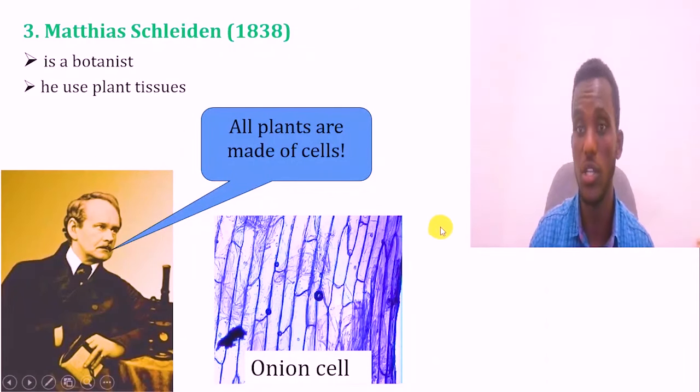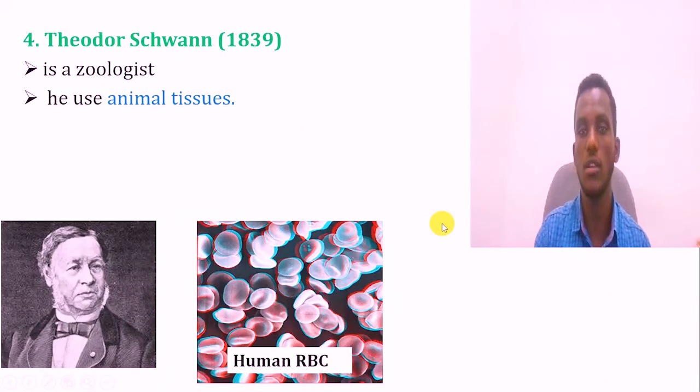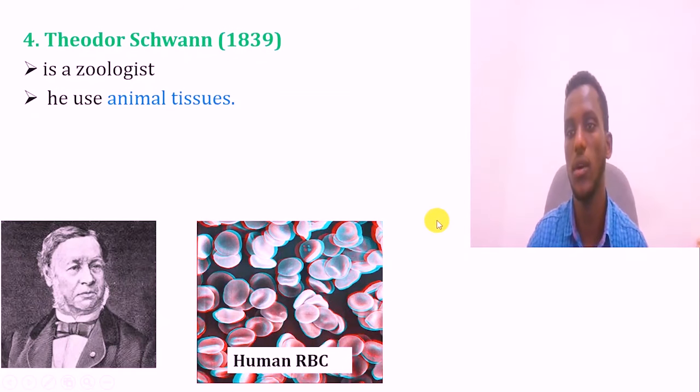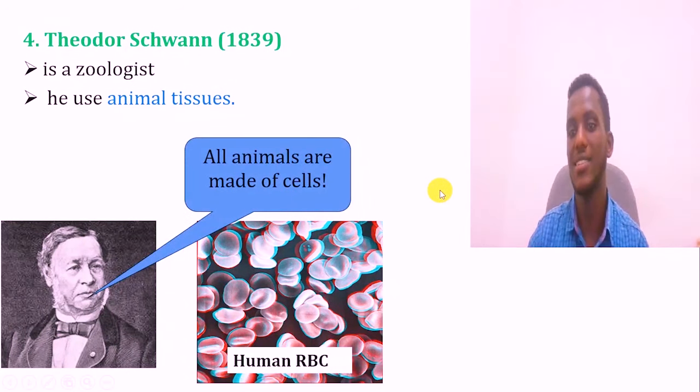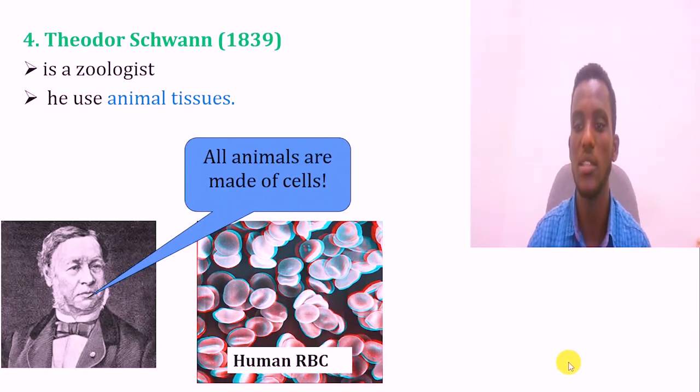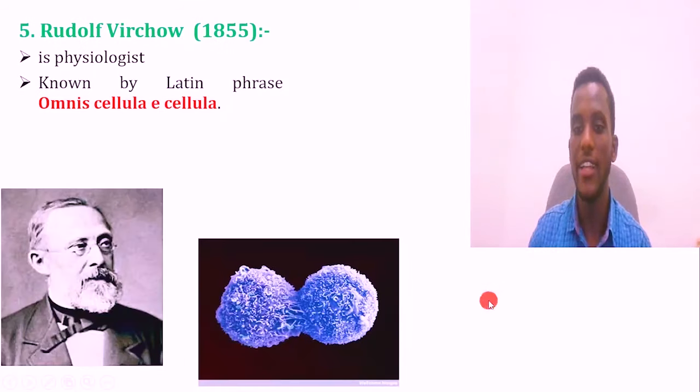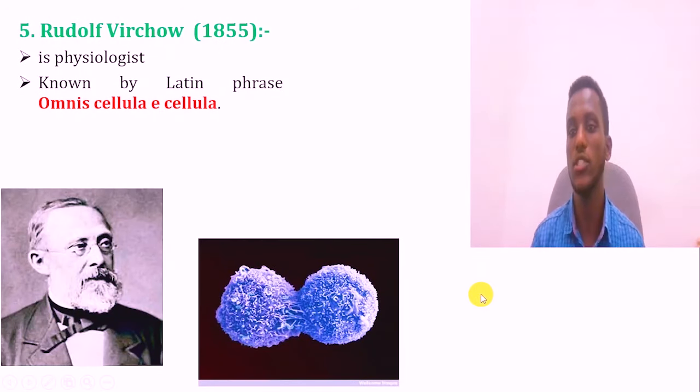The other one, in the case of the zoologist: the science that studies animals is known as zoology, and the person who studies them is called a zoologist. Theodor Schwann stated that all animals are composed of cells. And the fifth one is Rudolf Virchow, who is a physiologist.